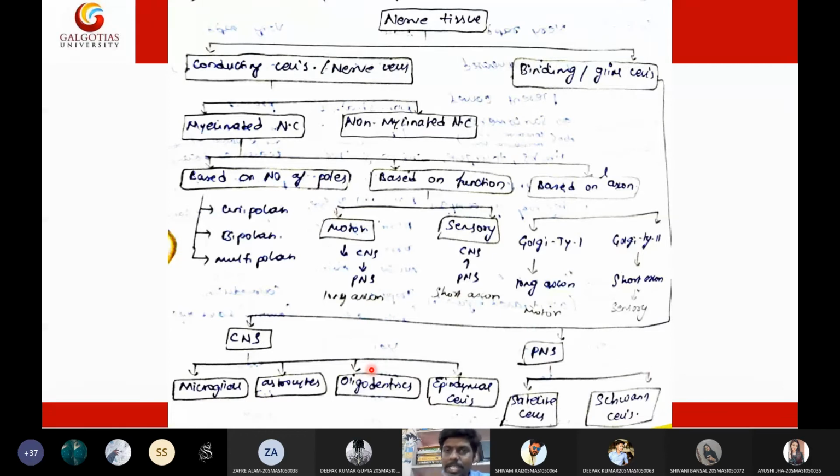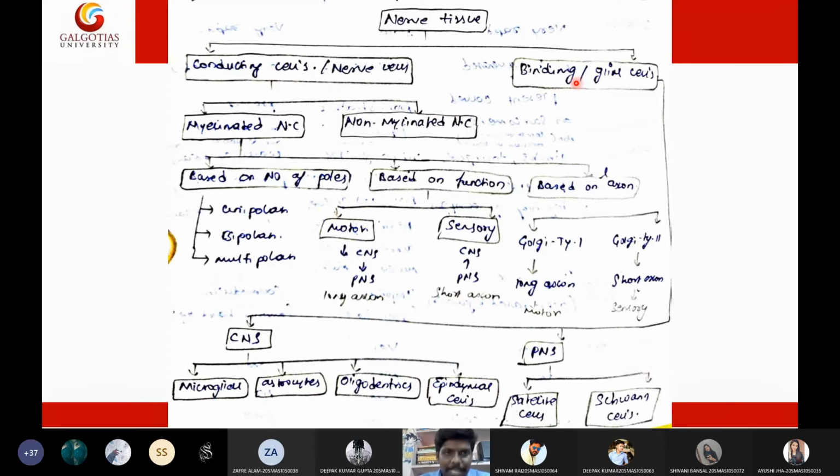That is why nerve cells are broadly divided into two types: electric conducting nerve cells and non-electric conducting nerve cells. Non-electric conducting nerve cells are called binding cells or glial cells. Glia means glue. So we have glial cells, and the nerve conduction cells are the electrical conducting nerve cells.